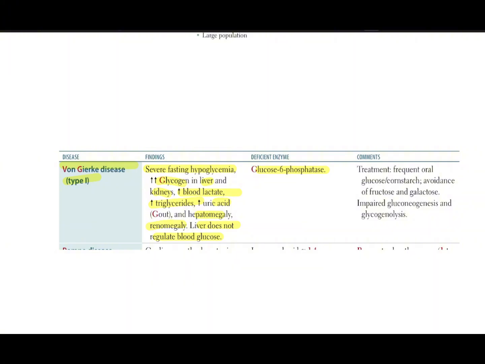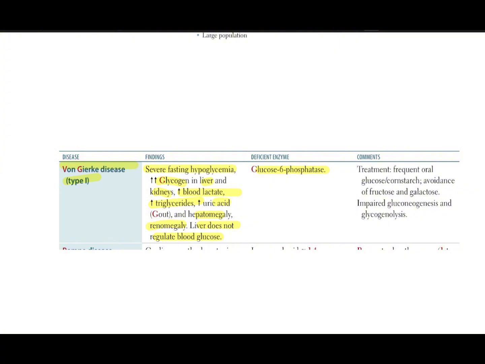So let's say your body needs glucose. It's going to break down its glycogen stores. And unfortunately, for these individuals, we're unable to release the glucose as we're breaking down glycogen. And so it basically gets stuck at the glucose 6 phosphate step, and you're unable to remove the phosphate from the glucose.